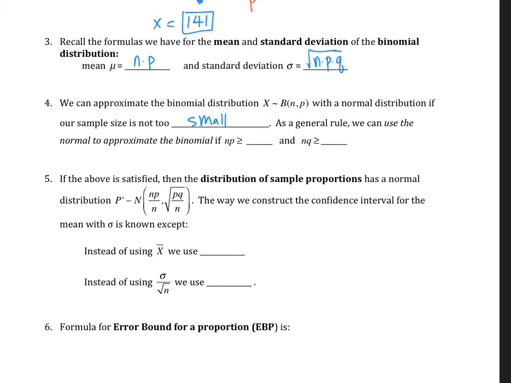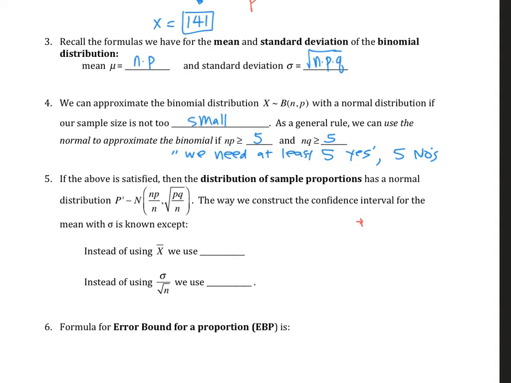In general rule, we can use the normal approximation to binomial if np is bigger than 5 and nq is bigger than 5. So this is kind of theoretical, but basically what it says is our sample size has to be big enough for us to be able to form a confidence interval. So basically what it says is we need at least 5 yeses and 5 no's. So the way we're going to form confidence interval for proportion is going to be different than for the mean. It's going to have the same format, however, but it's going to be a different formula.